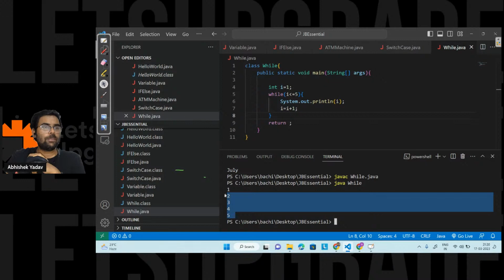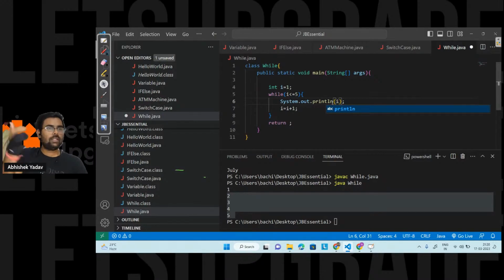What is SOP? Like, I'm writing System.out.println, and in short I have written SOP. This ln here is println. You can use print also. Print means you are printing on the same line. If you are using ln here, that means after printing you will move to the next line. So that will be println.